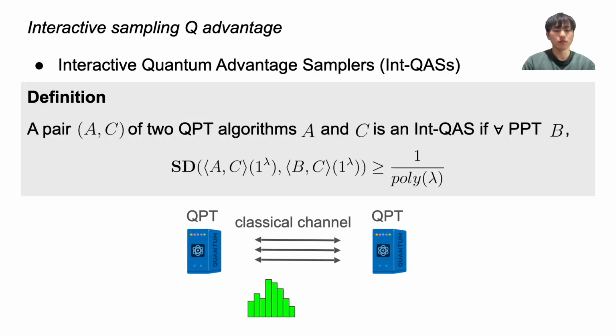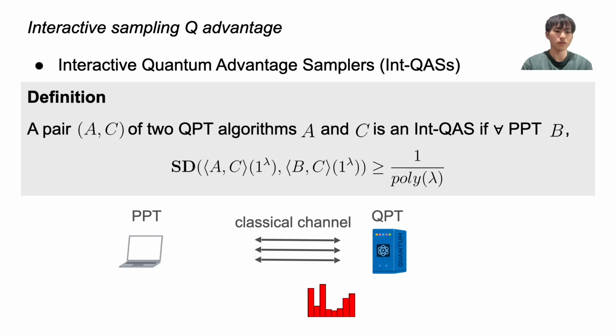The definition of IntQAS is as follows. An IntQAS is defined as a pair of two QPT algorithms that interact over a classical channel, such that the distribution over the transcript cannot be simulated if at least one of them is PPT.